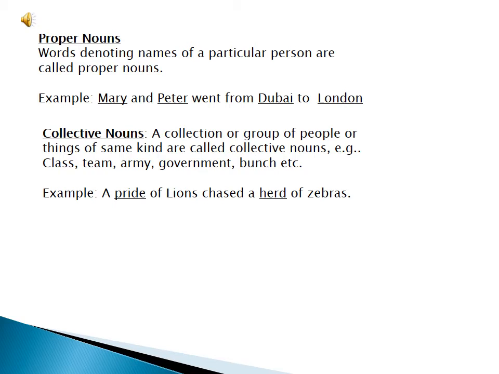A bunch: in a bunch there are many flowers or many grapes, so the word bunch is a collective noun. Here is an example which I have written: a pride of lions chased a herd of zebras. In this sentence I have underlined pride and herd. A pride is a group of lions, so it's a collective noun. And in a herd you can see there are many animals, like a herd of zebras. So a herd is also a collective noun.